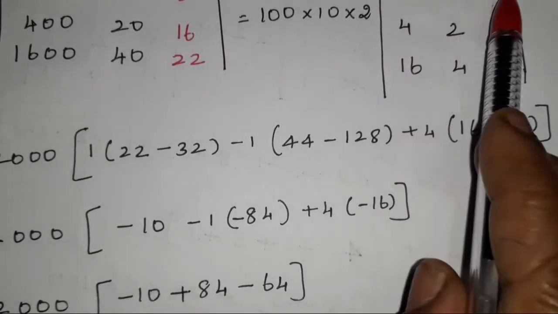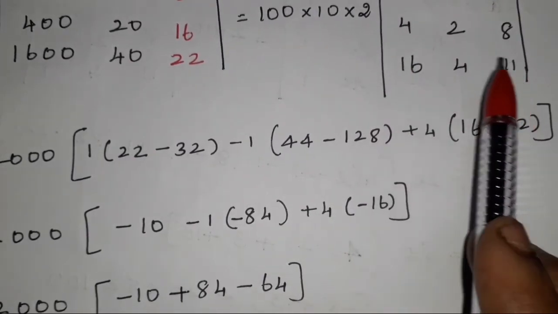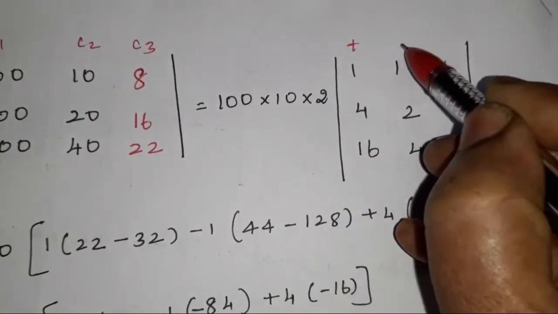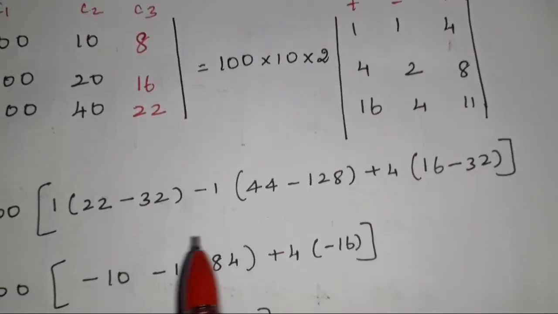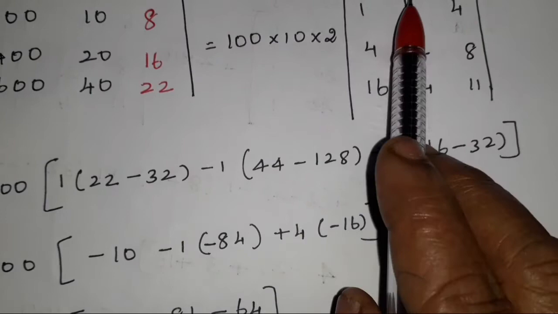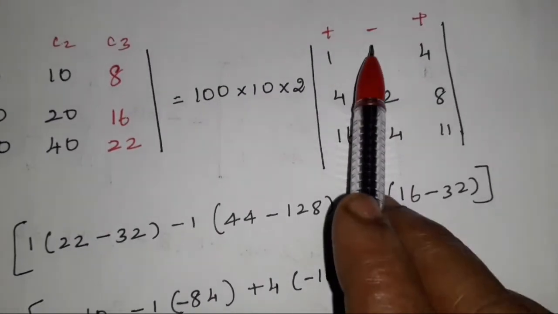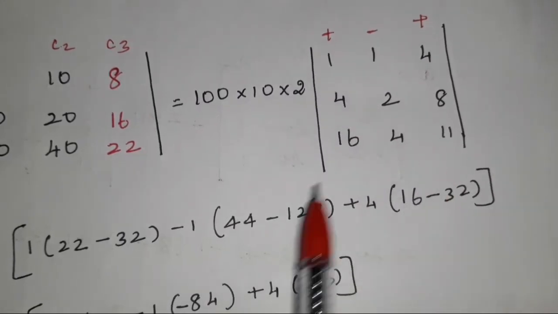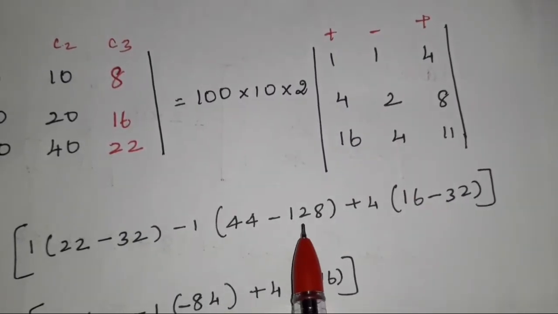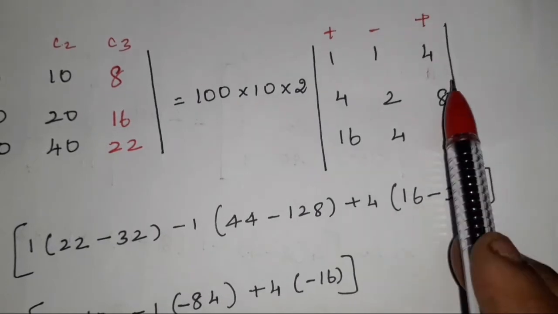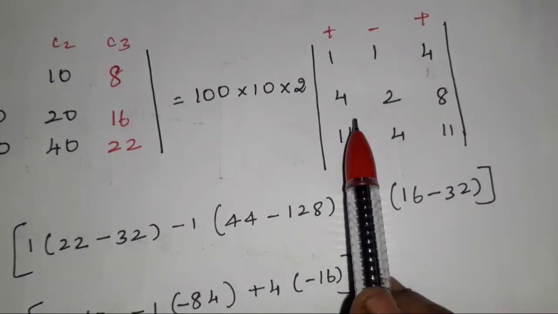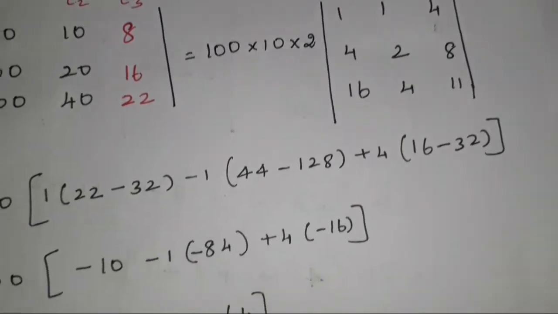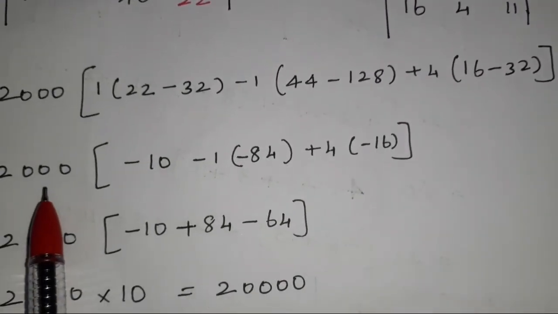1 into, leaving that row as well as column, 2 11s are 22, 4 8s are 32, 22 minus 32. Similarly here, plus minus, again what? Plus symbol. So next minus 1 into, leaving that column as well as row, 4 11s are what? 44, 16 into 8 is what? Minus 128, plus 4 into, leaving that column as well as row, 4 4s are 16, minus 16 into 2 is what? Minus 32.